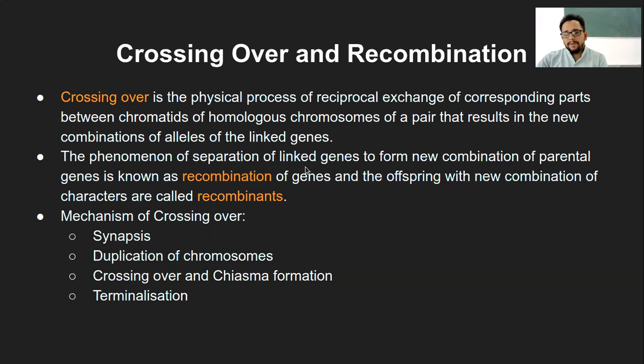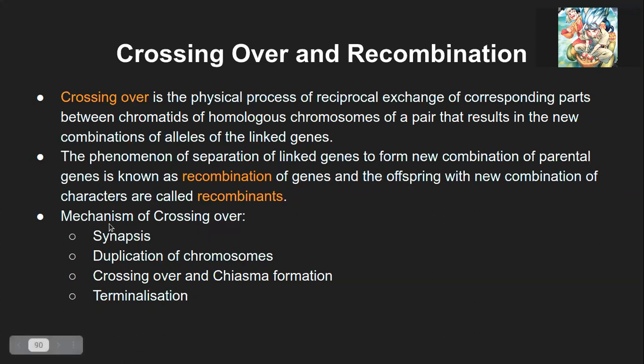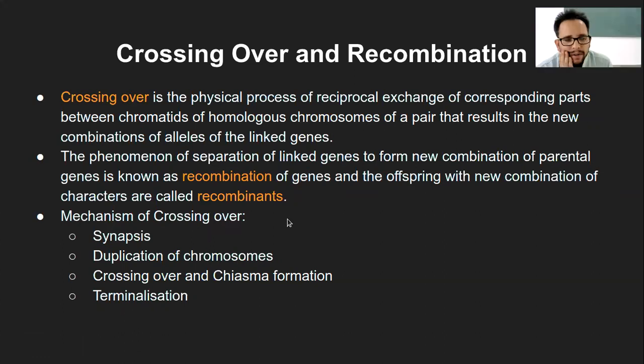Now, the phenomenon of separation of linked genes to form a new combination of the parental genes is recombination. Again, we had seen this earlier. What does recombination mean? And the offspring with new combinations of characters are called recombinants. This we had also seen. But with respect to crossing over, these will still be called the same. Yes, crossing over and recombination are the same thing. Sorry, crossing over and recombination, there's no difference between them.